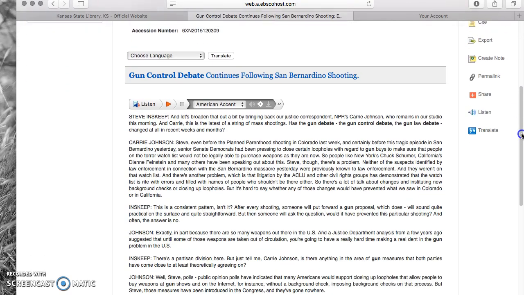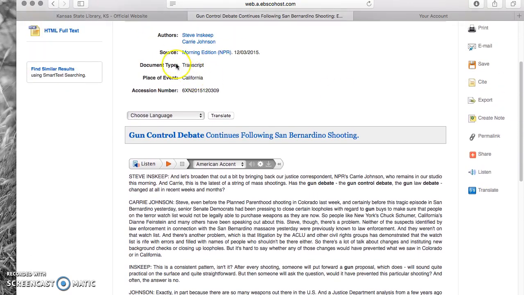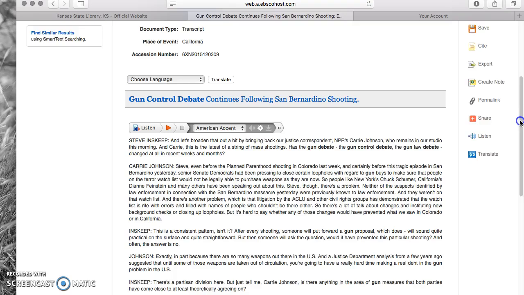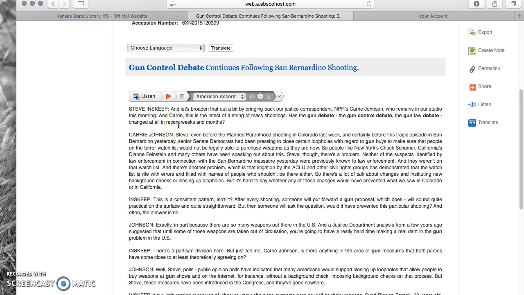Looking at it right here, you're going to see that the source is Morning Edition, a news program for National Public Radio, on December 3rd, 2015. That is extremely current. It's a transcript. It takes place in California, and then from there, you get into it. Steve Inskeep, I believe, is the moderator of the program, and Carrie Johnson in this situation is reporting. So this would be an example of a news story. If you read through it, it's a script of the program itself.